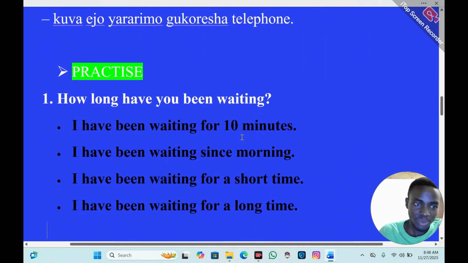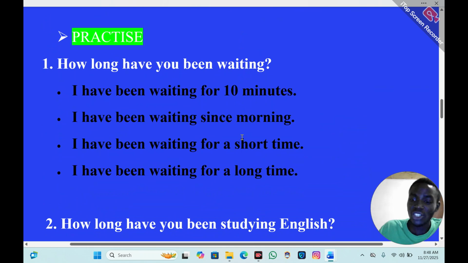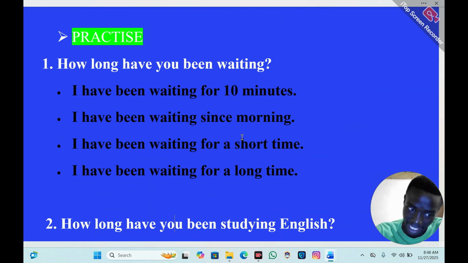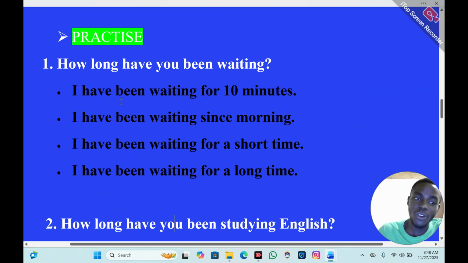Good. Now reka dukore practice kwibazo turakubaza ngo how long have you been waiting? Ese wari umaze kingana gute utegereje? Turasubiza kuvuga ngo I have been waiting for 10 minutes. Ntegereje kuva minota 10. I have been waiting since morning. Kuva mu gitondo, since morning. For 10 minutes, iminota 10. I have been waiting, because the question is how long have you been waiting?